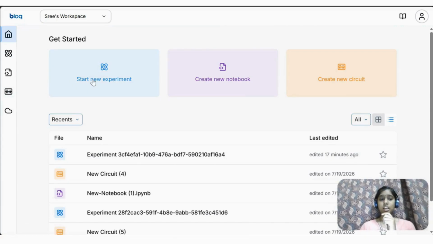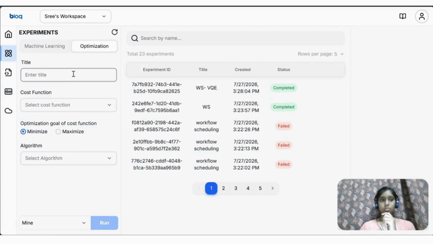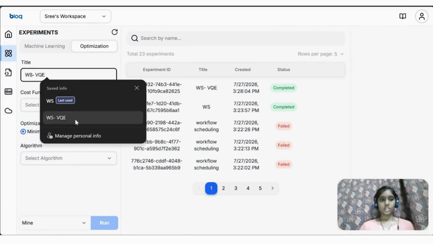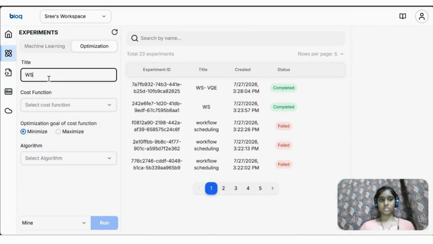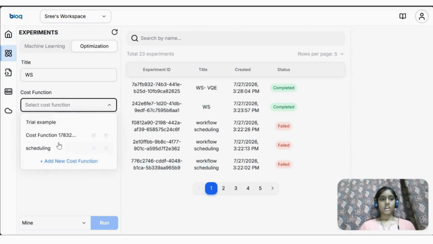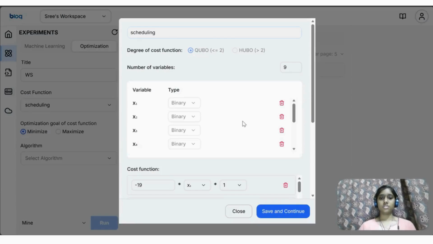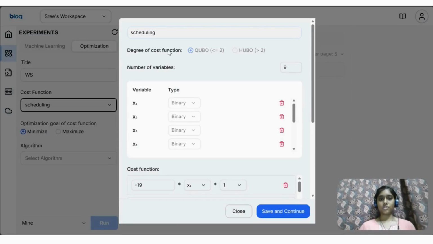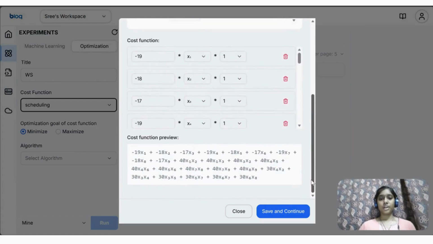Let's start a new experiment and then choose optimization. Let's name this workflow scheduling, WS. And here I have entered the cost function. I'll be choosing the number of variables, which is 9 for this problem, and here I've entered the cost function.